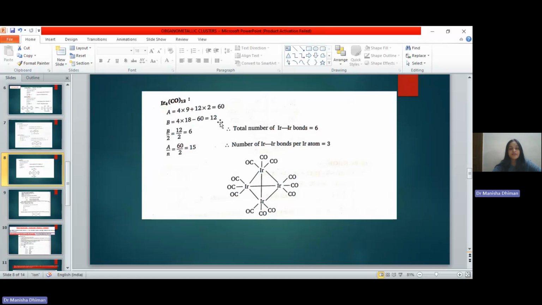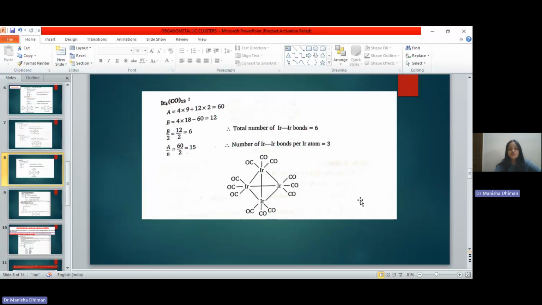B comes out to be 12. When you divide 12 by 2 we get 6. So the total number of metal bonds in the Ir4(CO)12 compound is 6. There are a total of 6 metal bonds present in this compound. When you divide A by N we get the answer 15. So every iridium in this cluster compound is bonded to 3 other iridium atoms. On the basis of this information this structure was predicted. So these steps help us to predict the structure of organometallic cluster compounds.